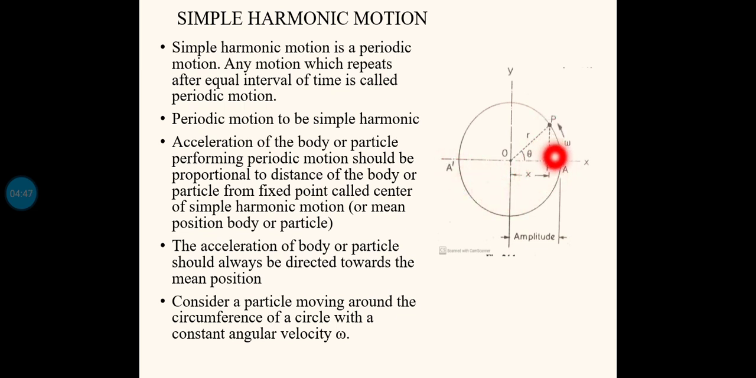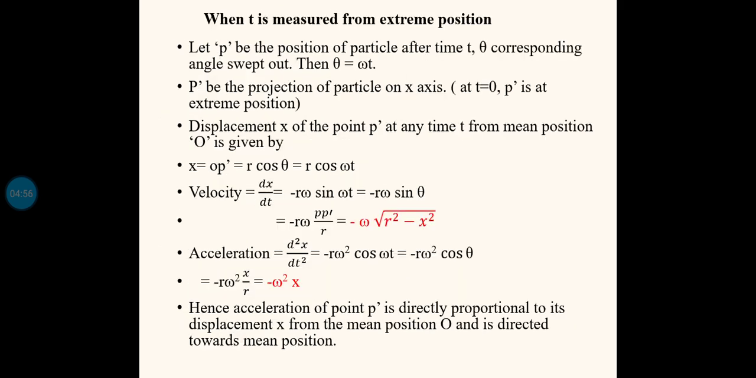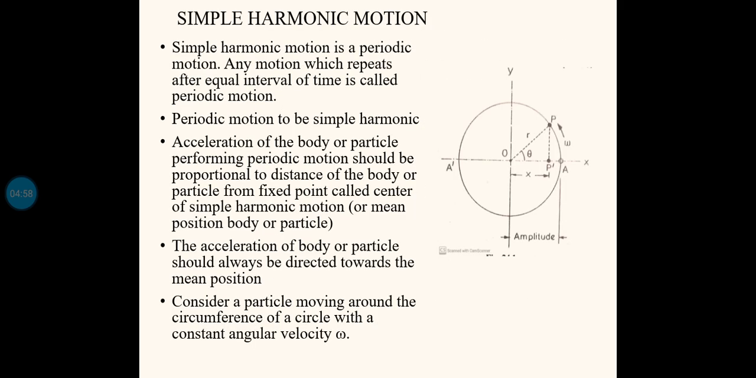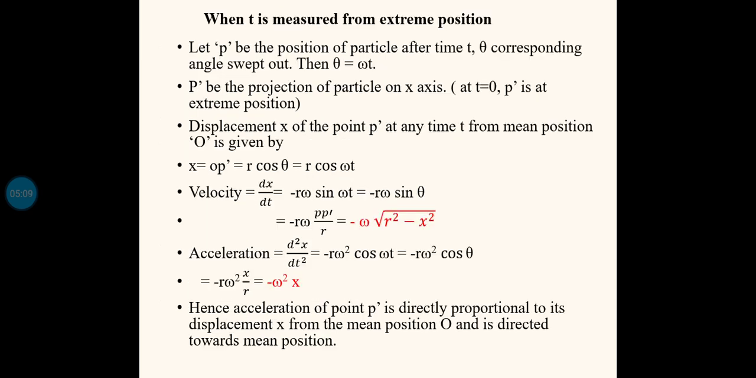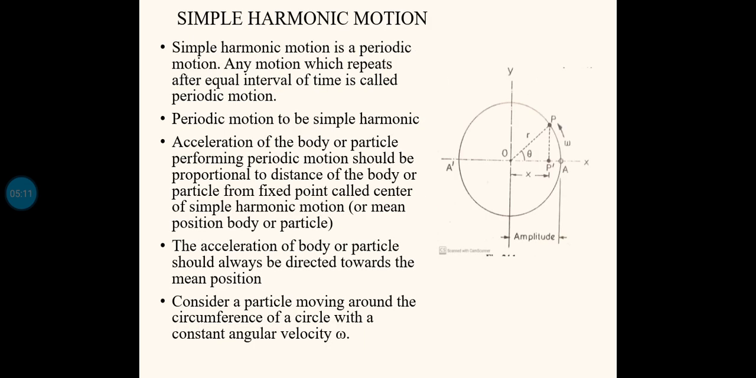See, when the point P is at A, the P dash will coincide with P, so P dash also will be at A. That is the meaning of when t is measured from the extreme position. So time period t starts from the extreme position A. At that time P dash is also at the extreme position. So the actual meaning of time t measured from the extreme position is that at the starting point, P dash is at the extreme position A.